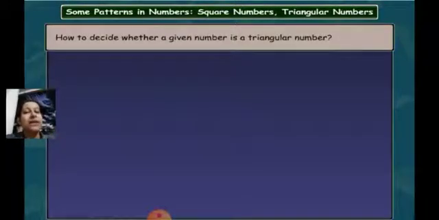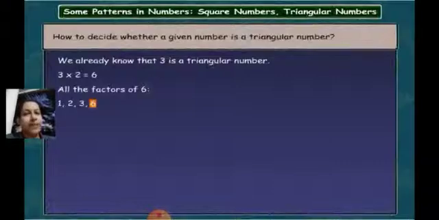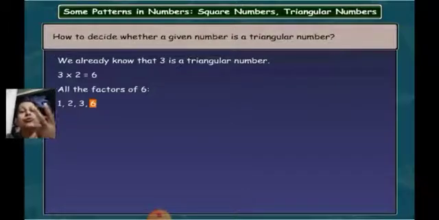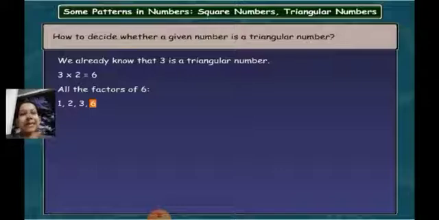So first triangular number is 3, right? So what you have to do in the first step is you have to multiply 3 with 2. Whatever is the product, that is 6, you are getting 6 as the product. Now next step, after finding the product, you have to find out the factors of that product. Now here the product is 6, that is 3 multiplied by 2.